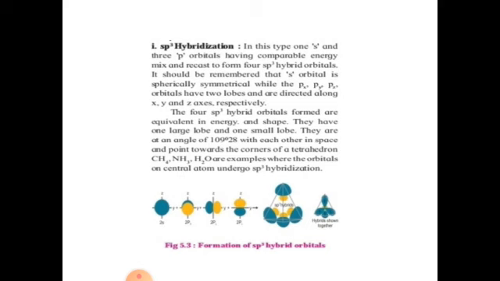See, the diagram shows that first is the s orbital and the three are dumbbell shaped p orbitals having two lobes. They mix and recast to form four sp3 hybrid orbitals. So this is the sp3 hybridization. In sp3 hybridization, we will see the formation of the methane molecule.